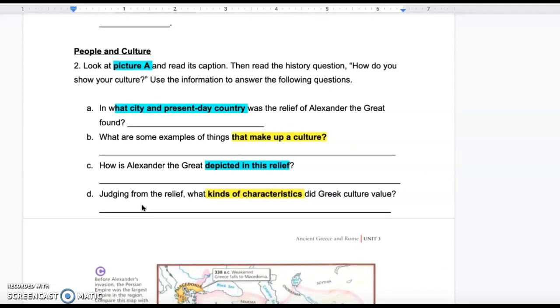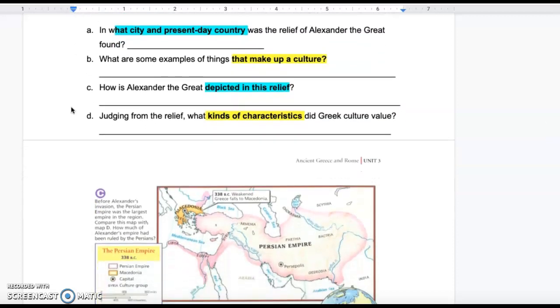Letter A. In what city and present-day country was the relief of Alexander the Great found? Letter B. What are some examples of things that make up a culture? Letter C. How is Alexander the Great depicted in this relief? And letter D. Judging from the relief, what kinds of characteristics did Greek culture value?